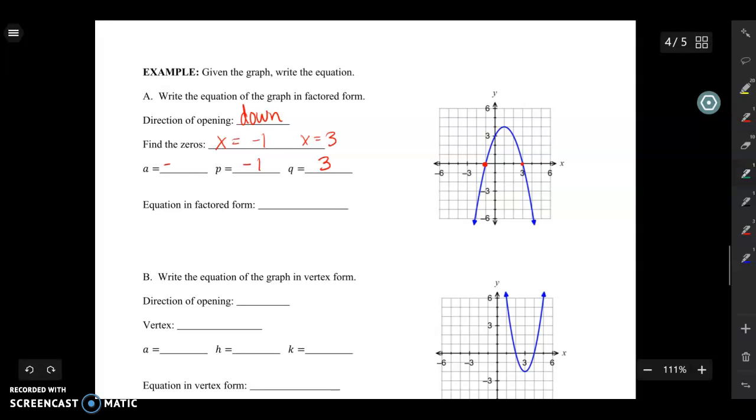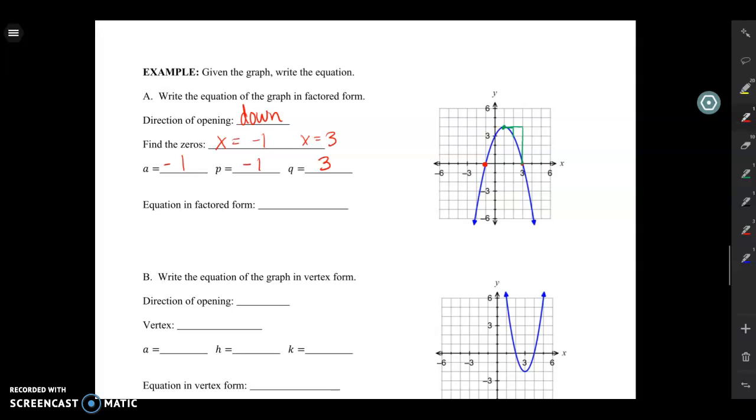Next thing I need to do is figure out what my a value is. I know it's negative, but I need to know if it is 1, is it 2, is it 1/2. So I'm going to start at my vertex and see what kind of pattern this parabola follows. I'm going to go over 1 and down 1. It goes over 2 and down 4 to get to the next point. And it follows that same pattern on the left side of the vertex as well. And this pattern is for just the regular parabola. Nothing's been changed or stretched out, which means that my a value is going to be -1.